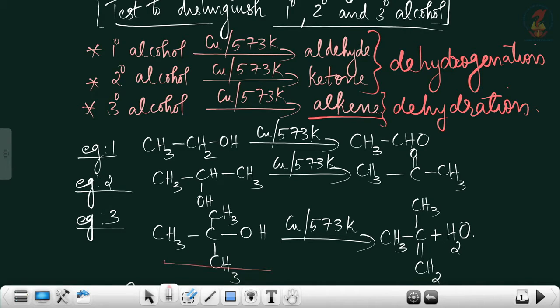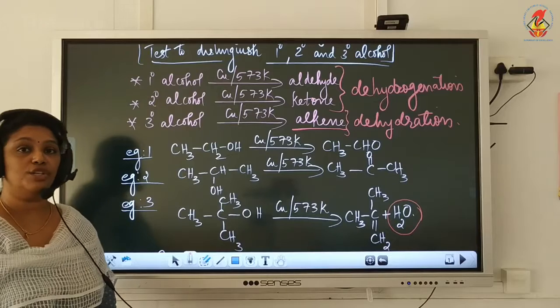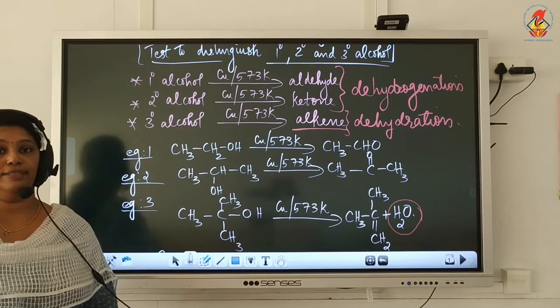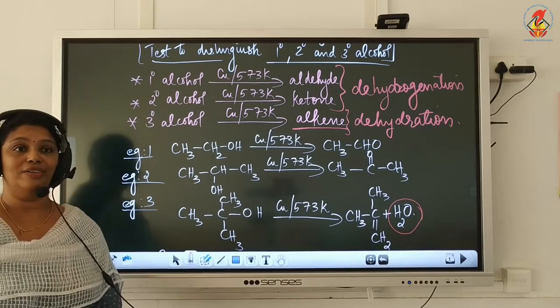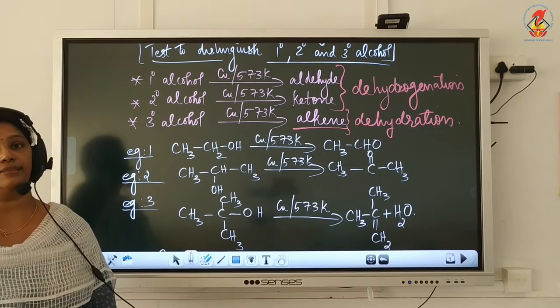You can see H2O is removed, that is OH from here, and hydrogen can be removed from any of the beta carbon atoms. Now, this is the alpha carbon, so these 3 can be beta carbons and I have removed it from this carbon. So, here we get a double bond in the product and you get alkene as the product. This is our alkene plus H2O removed. So, this is the oxidation reactions of alcohols. And both the oxidation reactions can be used as a test to distinguish primary, secondary and tertiary alcohols.